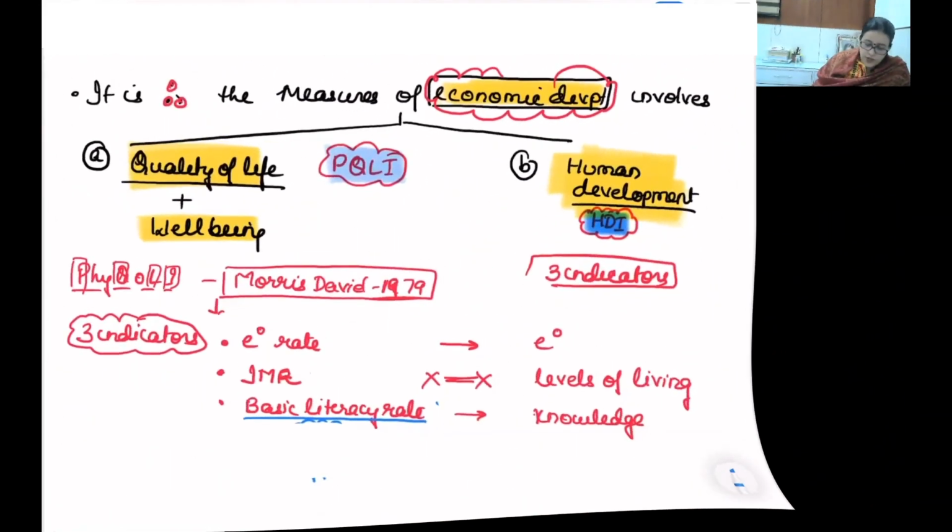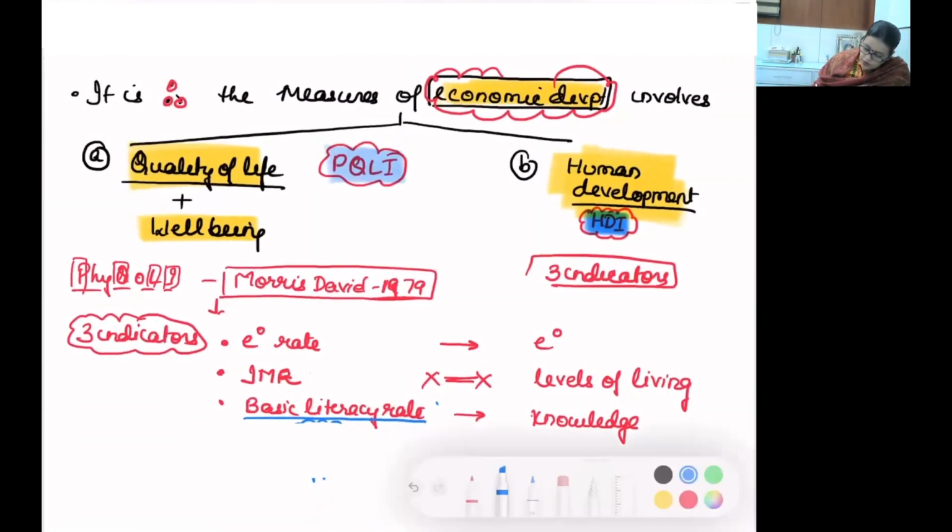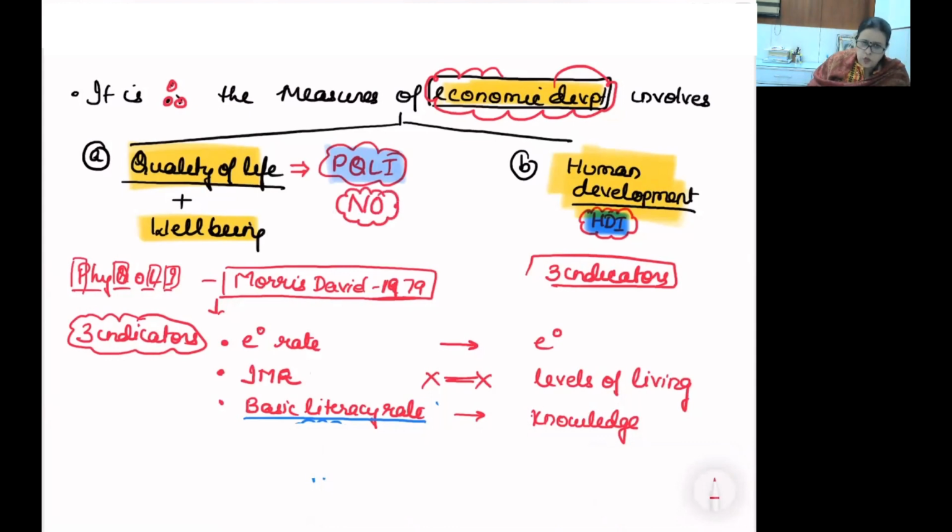Both are the measures of economic development. We have understood that economic development cannot be aloof of economic growth, HDI. But the question arises, is quality of life well understood and depicted as equal to physical quality of life? Can I take quality of life to be a synonym of physical quality of life? Answer is no. Physical quality of life index is one of the indicators that I identify with quality of life.